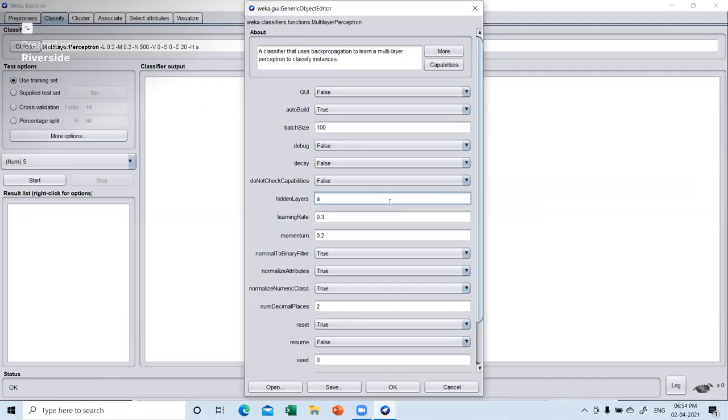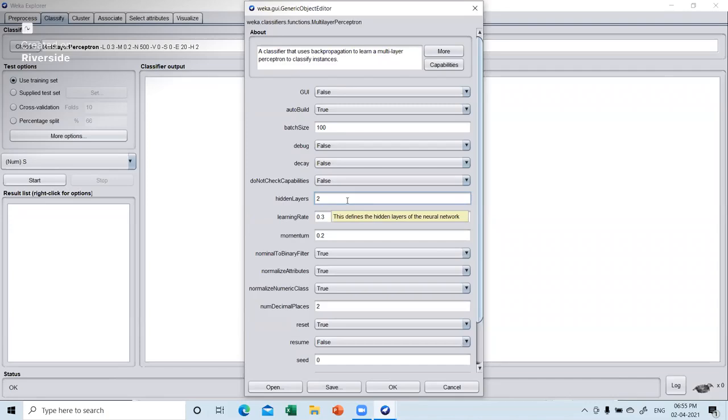So you can see the letter A over there. I'm talking about hidden layers. Now, if you want a single hidden layer, say for example, with 2 neurons in the hidden layer, I'll just write here 2. What is this particular number telling me under this tab of hidden layers? It is saying that there is a single hidden layer with 2 neurons in the hidden layer.